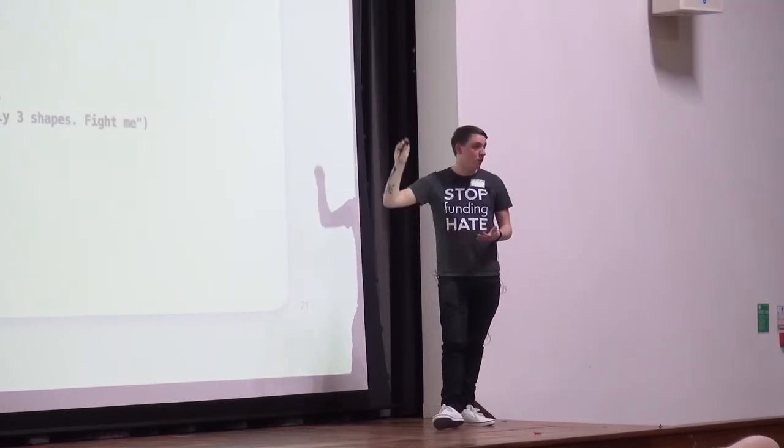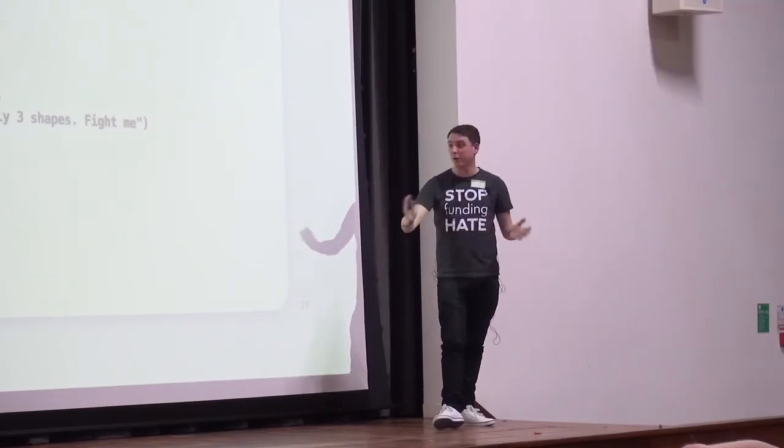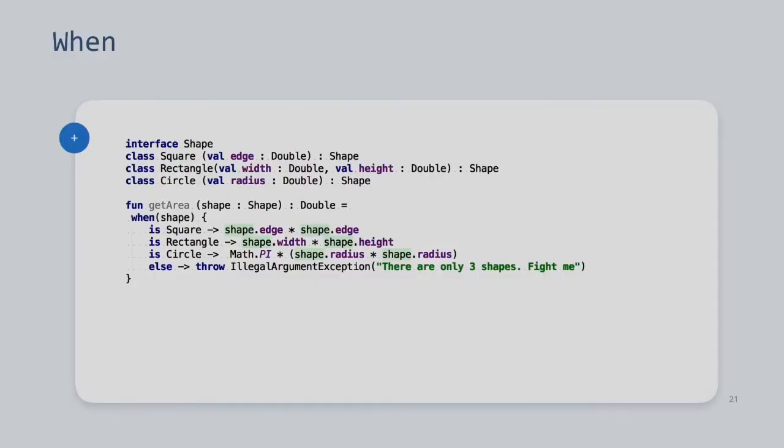Okay? And again, all of this code will compile as is. Right? There's no actual magic going on here. This is a screenshot taken outside of IntelliJ and pasted in. It just works. You'll also notice I've had to throw in an else, throw an exception, and there are only 3 shapes in the world. That's it, so we can't have any more. Got to throw an exception there.